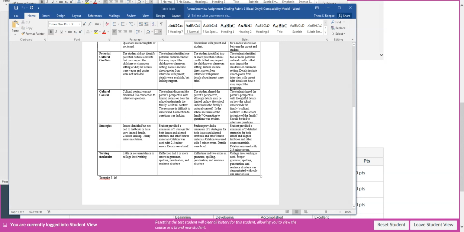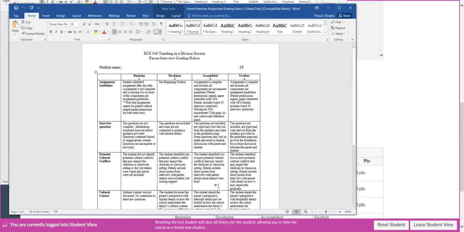So then we also have writing mechanics here, and know that I am looking for college level writing. I'm looking for proper grammar, punctuation, spelling. You can have like 1 error, and if I notice a consistent trend with errors, I don't mark each one an error. I mark them based on trends, but definitely this is a transferable class to a CSU UC, so we need college level writing.